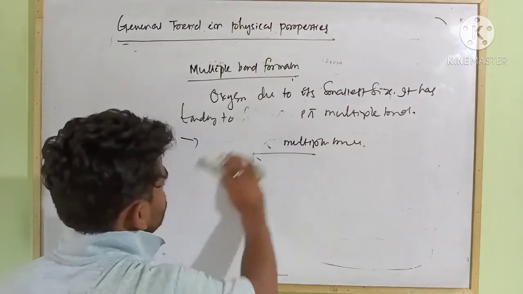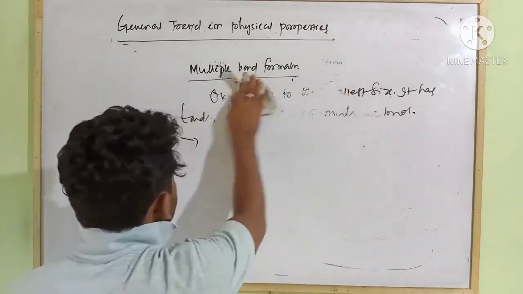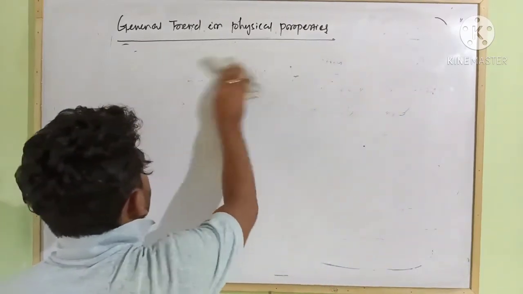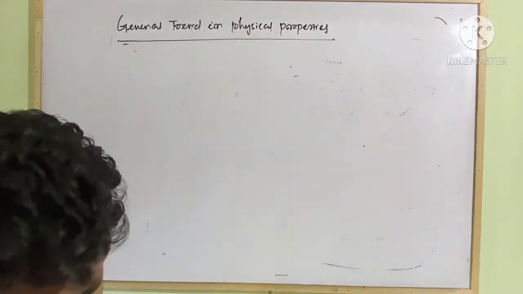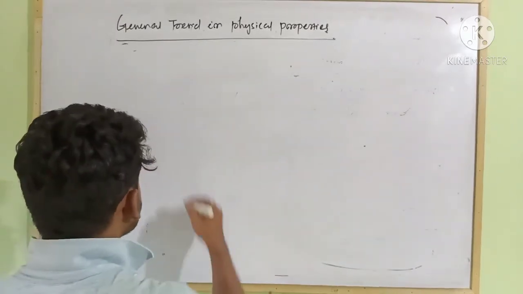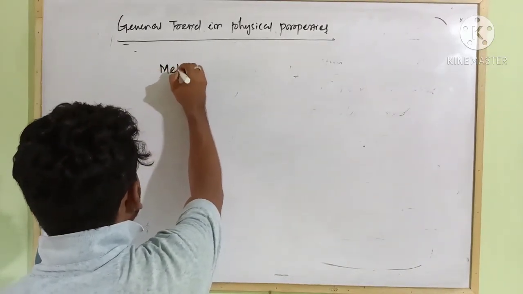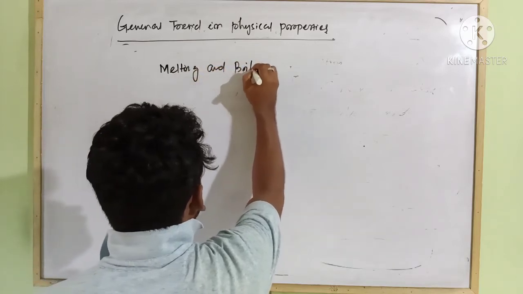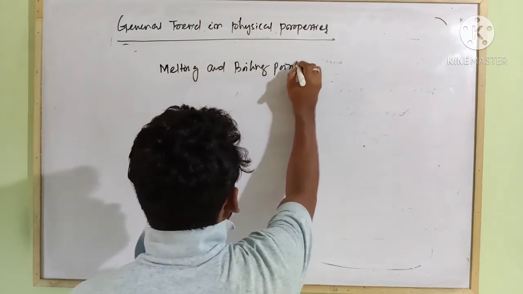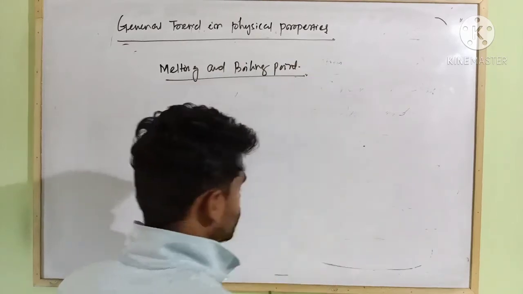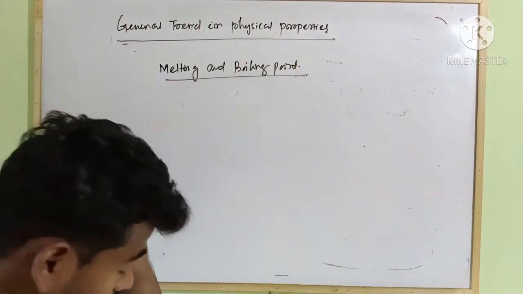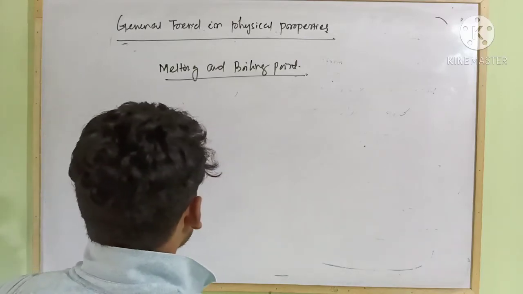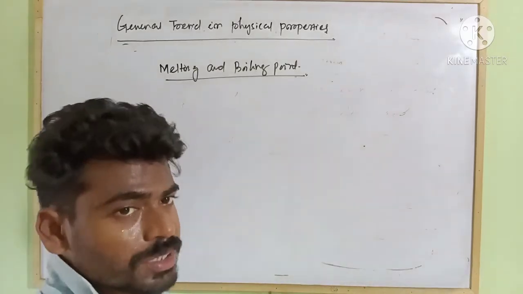Next, the concept is melting and boiling point. Melting and boiling point depend upon the atomic size.